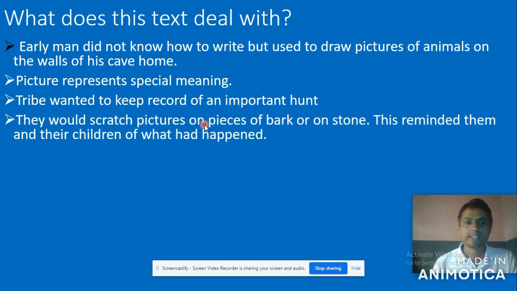Well, next one, they would scratch. Here they refers to the people in ancient time. They scratch a picture, they rub. They scratch pictures on pieces of bark. Bark refers to the outer cover of a tree. Pieces of bark or on a stone. Even on a stone, they used to scratch pictures, they used to draw pictures.